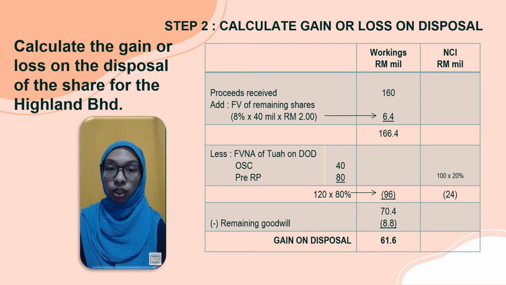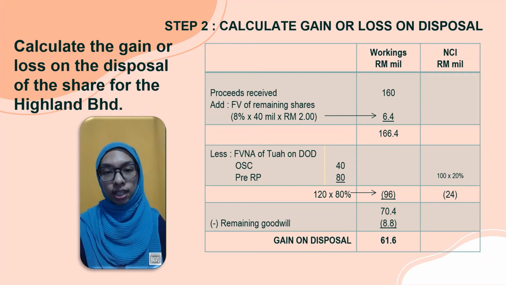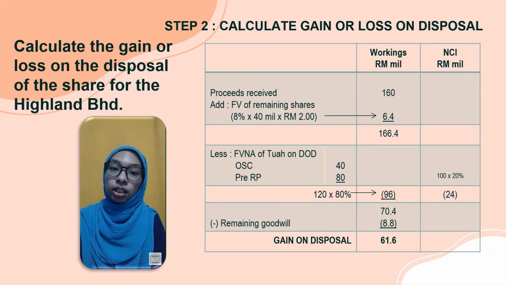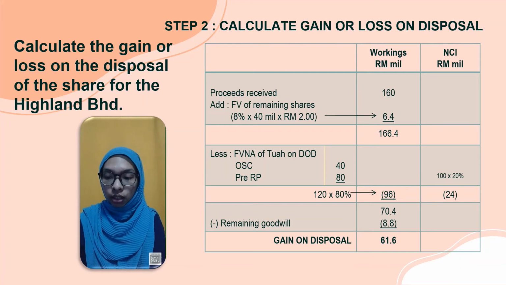But remember, we need to calculate the extra 20% also. So 20% multiplied by 120 million, we will get 24 million. This 24 million we will transfer to the NCI column. Take the 166.4 million minus the 96 million and we will get 70.4 million.